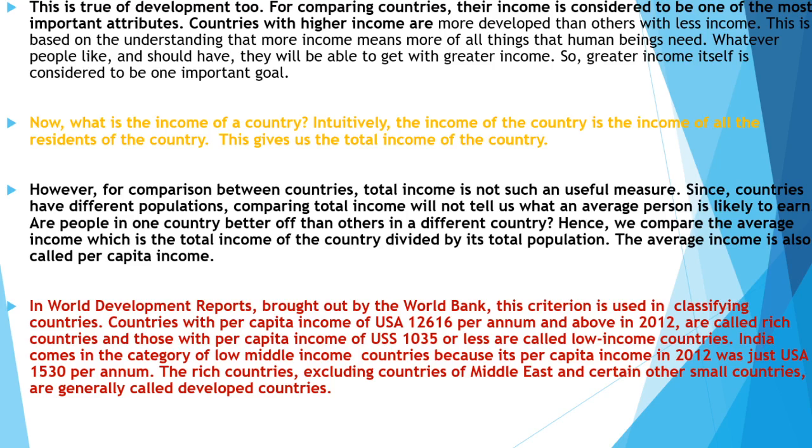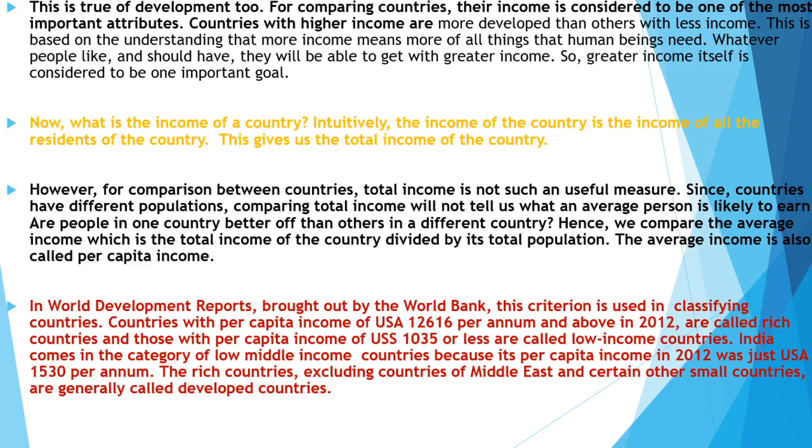It is just to classify the countries, and countries with a per capita income of USD 12,606 per annum and above in 2012 are called rich countries. So in 2012 the countries having USD 12,606 per annum come under the rich countries, and countries with a per capita income of USD 1,035 or less come under low income countries, according to the 2012 survey.